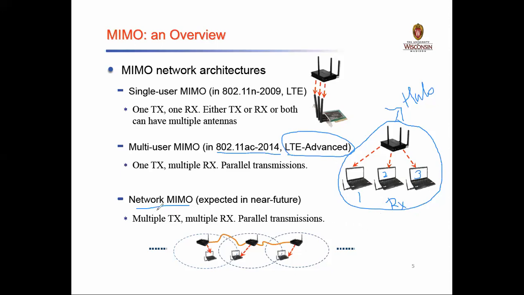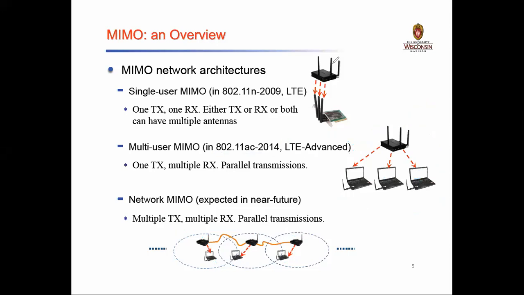In the network MIMO system we have multiple transmitters: transmitter 1, transmitter 2, and transmitter 3. Then we have multiple receivers: receiver 1, receiver 2, and receiver 3. It is all about parallel transmission. So this is how MIMO systems are classified as single user, multi-user, and network MIMO systems.